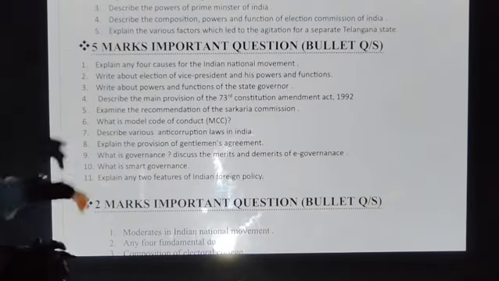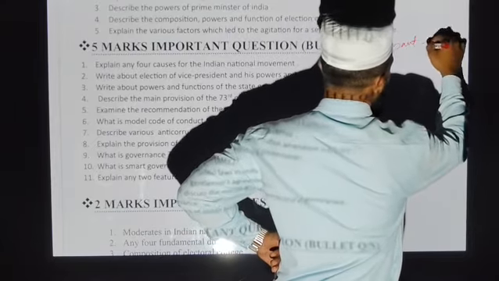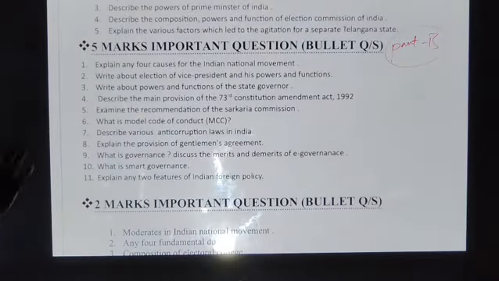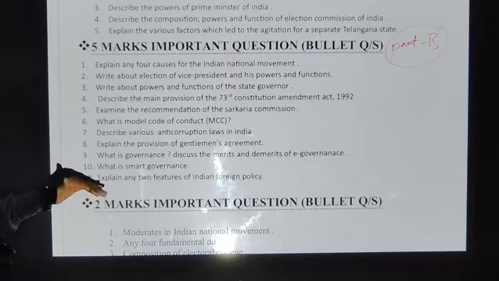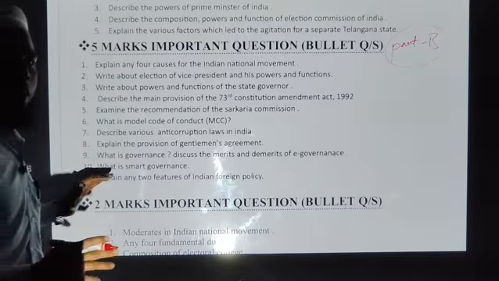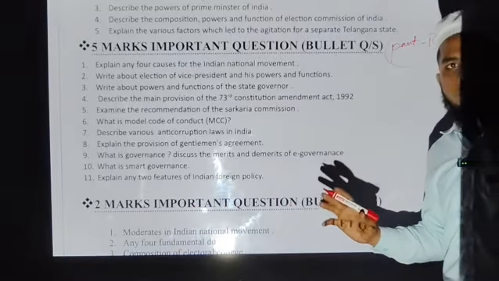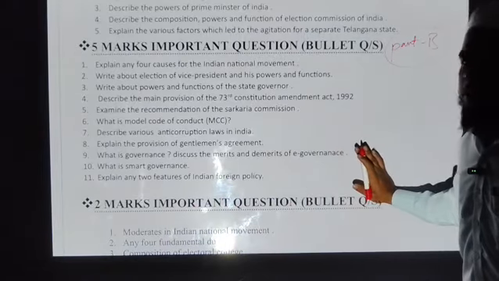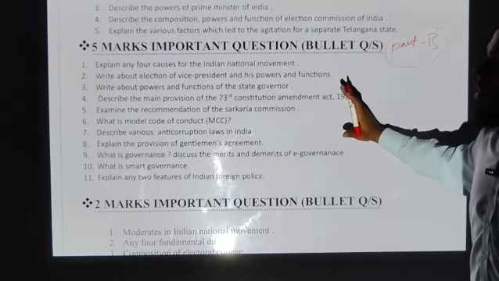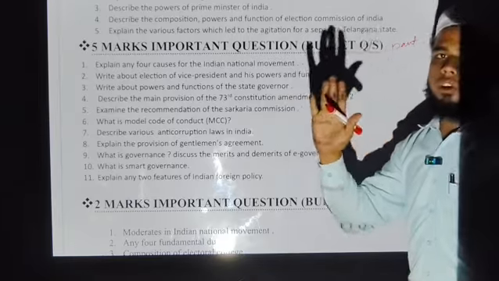Now we are moving towards your part B. In part B you are seeing the multiple questions which were given here. 11 questions were given. So these 11 questions will be copied and these 11 will be in your day after tomorrow's paper. Remember my words. My suggestion, in part B you are just focusing on your 5 marks. Each question will carry 5 marks.